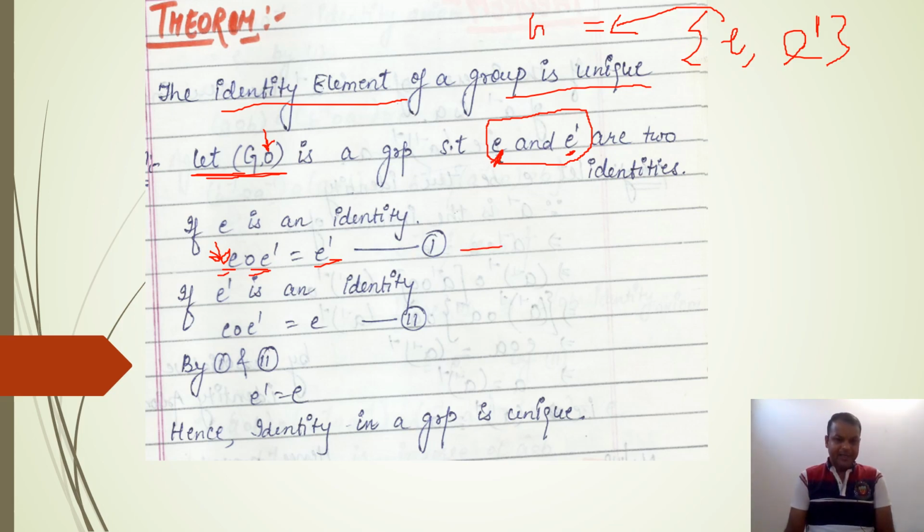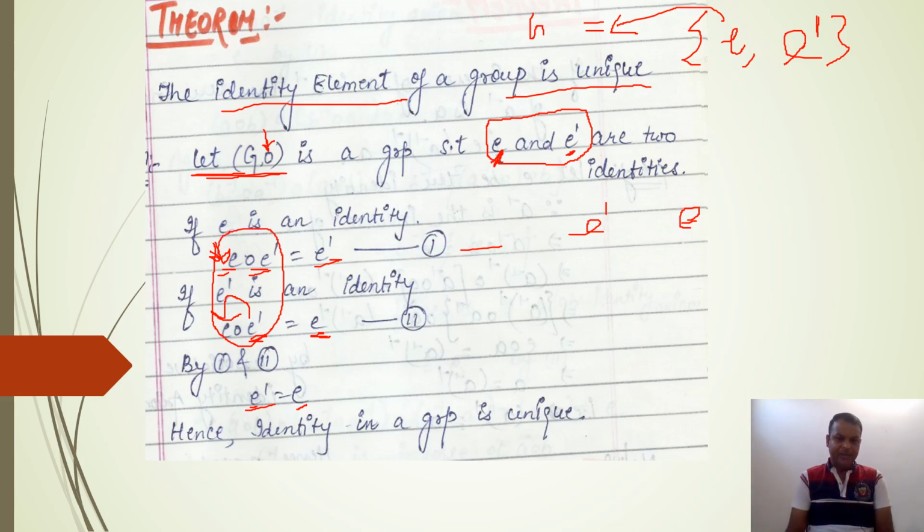Again, in the second case, let E dash be an identity. Now we are considering that E dash is an identity. In this case, we will consider E as an ordinary element. So if we operate this E dash on E, because here E dash is an identity, after applying this identity on E, we get the result E. So here we have two cases. First is this.